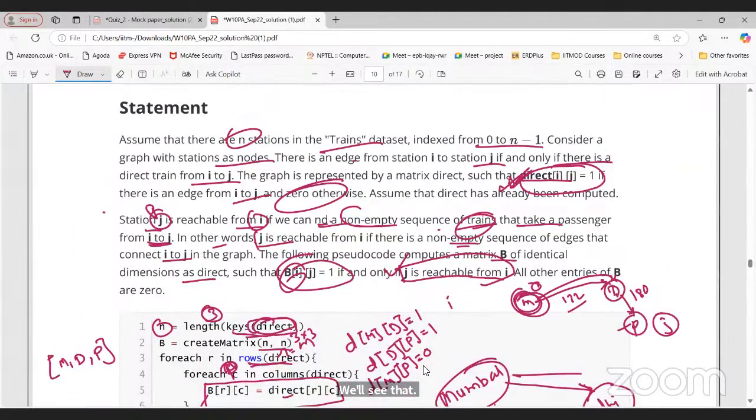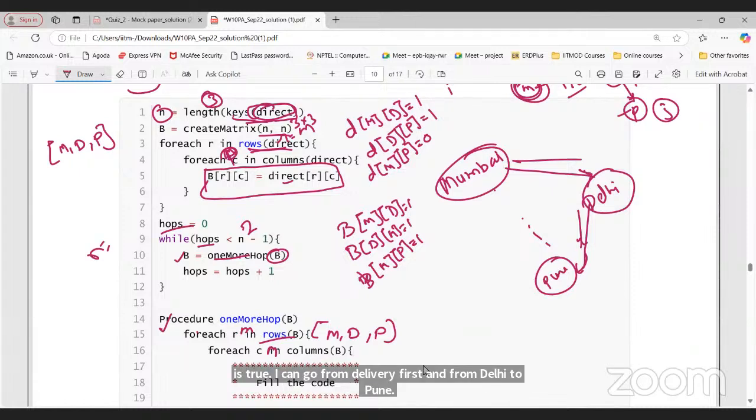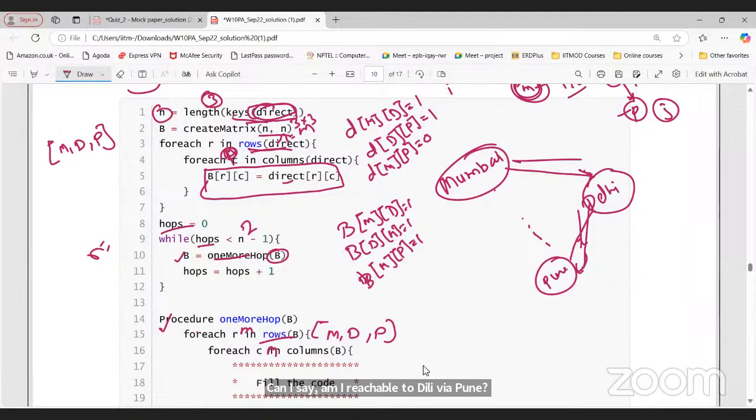What is B here from this one? Because we have to fill the code, we should understand the question here. B represents if J is reachable from I. Is Pune reachable from Mumbai or not? That is true. I can go from Delhi first, and from Delhi to Pune. Can I go to Delhi from Pune? No, there is no train from Pune to Delhi, right? Or Pune to Mumbai. If I have Pune to Mumbai, then I can say I can go to Delhi via Mumbai. First I will go to Mumbai, then I will go to Delhi. But I don't have a train here, right?